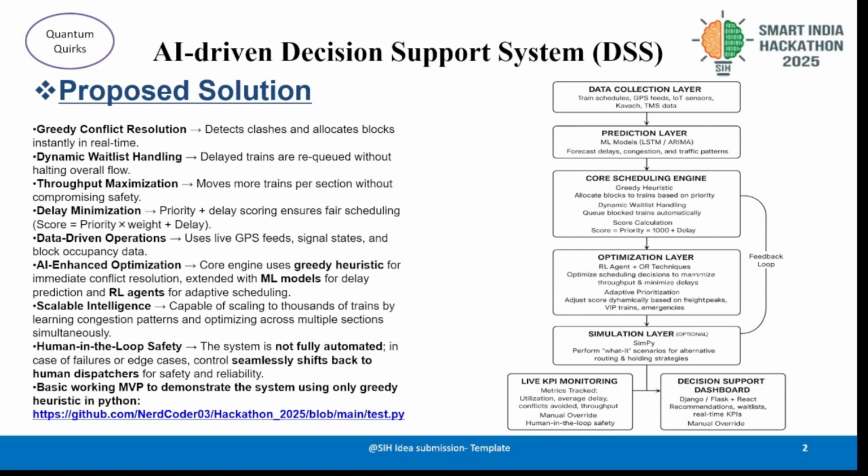Scalable intelligence and human-in-the-loop safety, which is very important because it is not fully automated, because railways primarily focus on safety rather than optimality. So whenever any case of failure or edge cases occur, the system will seamlessly shift back to human dispatchers for safety and reliability. And finally, the basic working MVP to demonstrate the system is provided here.